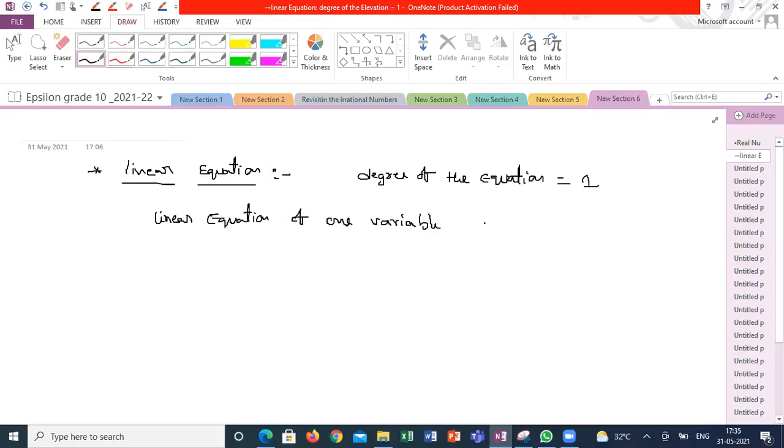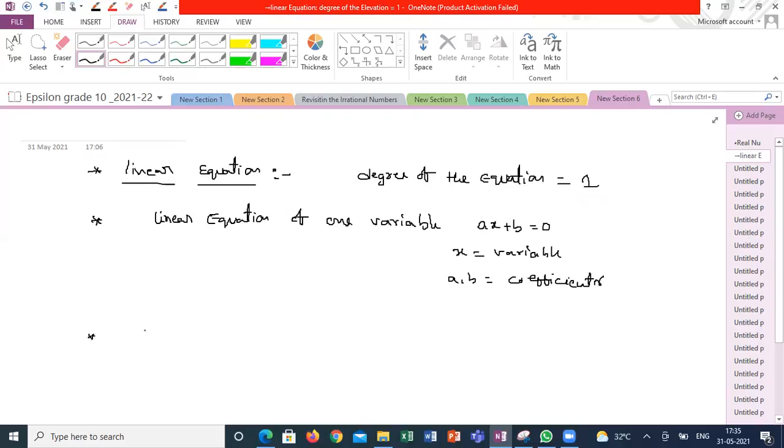The general form of linear equation of one variable is ax + b = 0, where x is the variable, a and b are coefficients. Will you agree with me, everyone? Yes, sir. Recollect?